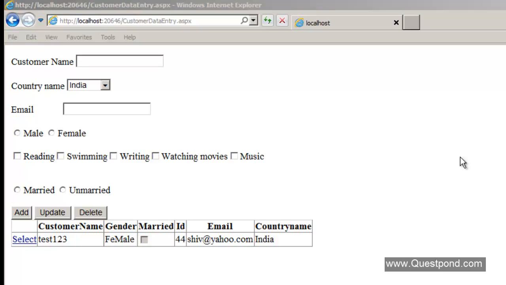So till now, what we have done is we have done all the database changes which can accommodate this one-to-many relationship between the customer and the hobbies. And second, we have done some changes on the UI side, and we can see now that at least the values of the hobbies are coming dynamically from the database, and it has been displayed on the screen, right? Now the main part is that we need to ensure that add, update and delete work properly, right? Now that's again a very big video, there are lots of steps over there. It's not so easy. So let's go ahead and close today's day.